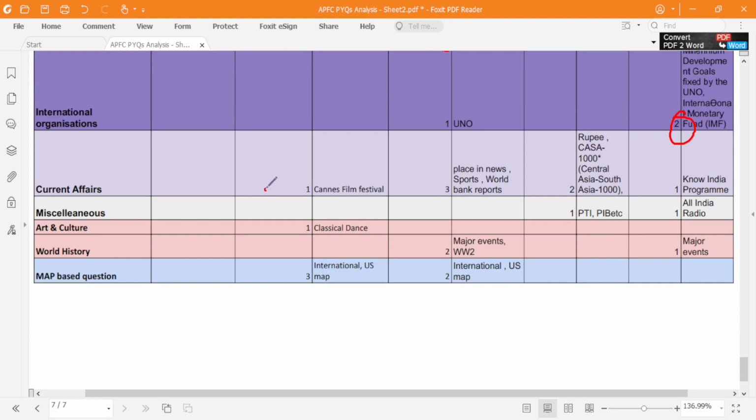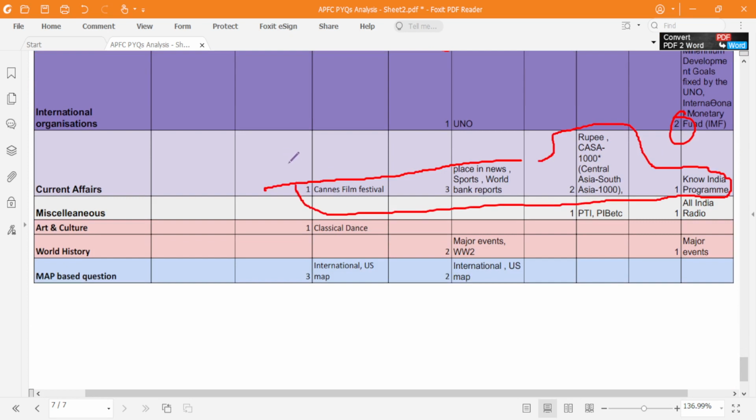Next, current affairs. Very little importance is given to current affairs in this examination. I don't know why. But I would suggest you just go through current affairs, as that will improve your knowledge. At least 1 year's current affairs, from a magazine or the GK Today website or whatever. Okay, that's your source. But current affairs plays very little prominence in APFC exams. Sometimes miscellaneous questions have also been asked, like PTI, PAB, and All India Radio. You can expect 1 or 2 questions.